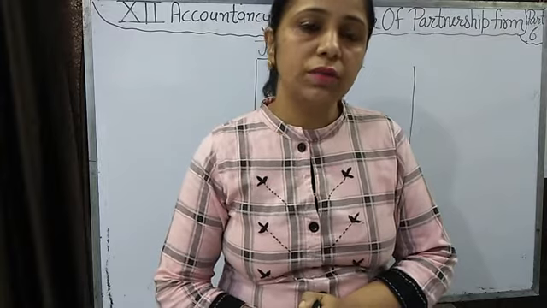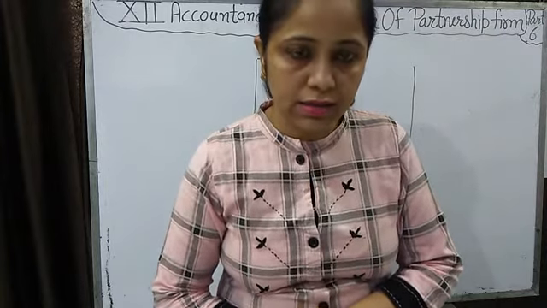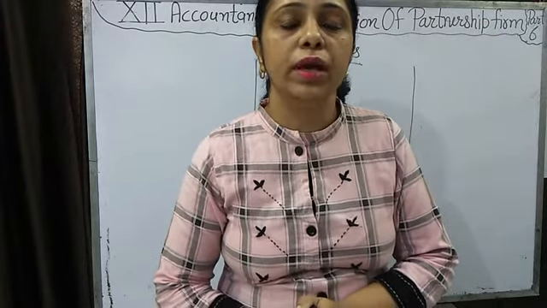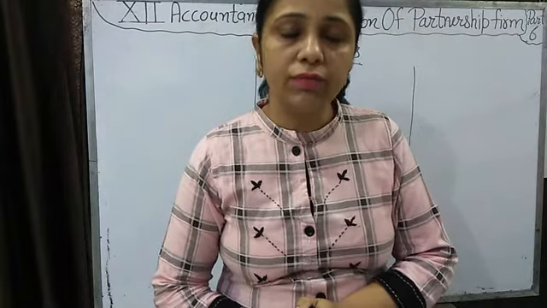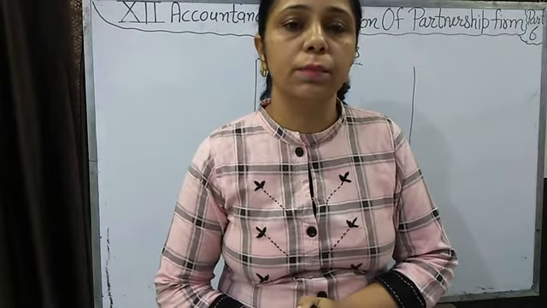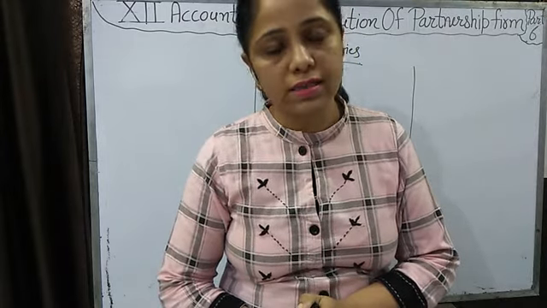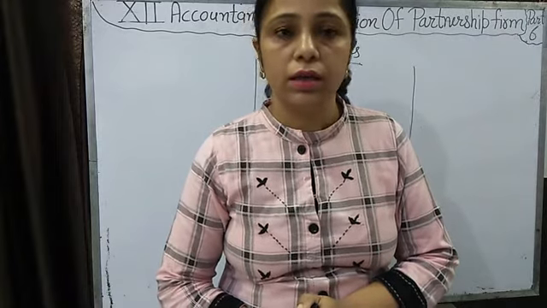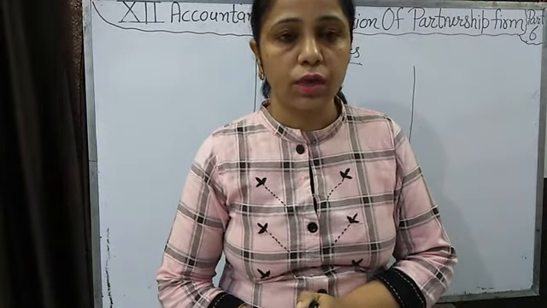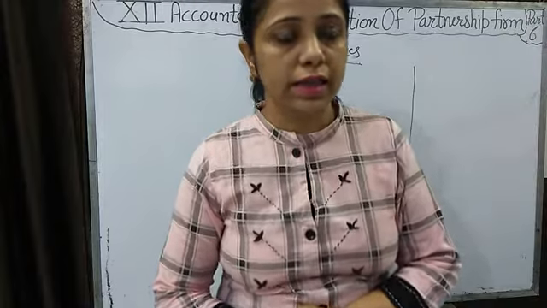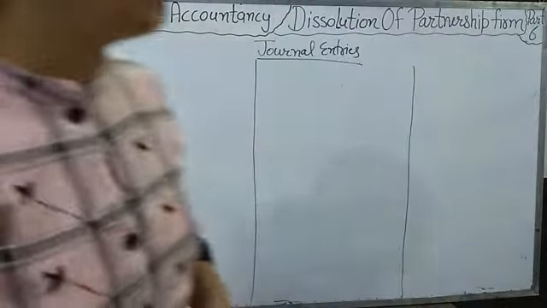Now, when we sell any assets and we pay off any liability, then we have to pass a journal entry by realization account, because all the assets and liabilities accounts we have closed by transferring them to the realization account. Okay, then let's start the journal entry topic at the time of dissolution.